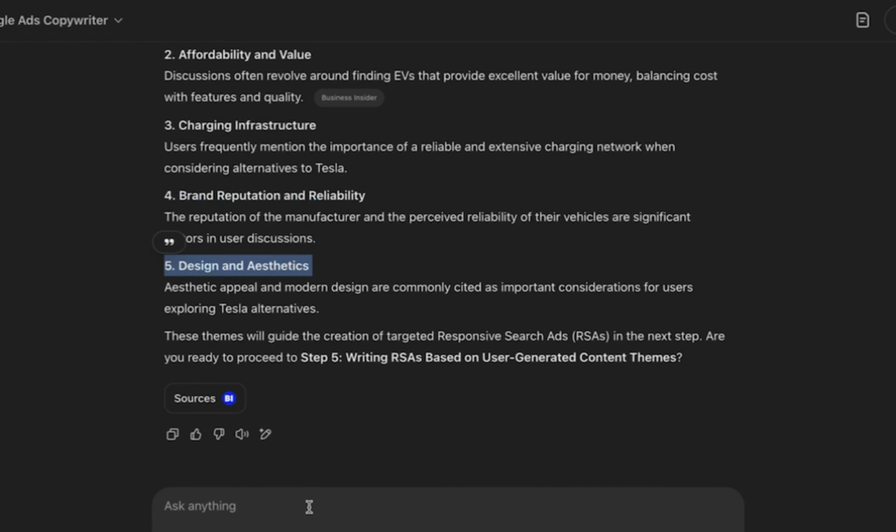It would take you, actually, on average, when I used to do it myself, it used to take me about 4 hours to go through the entire process. Now, let's proceed. I'm happy with what it found, so I'm gonna tell it, let's proceed to step 5. I can just say proceed.